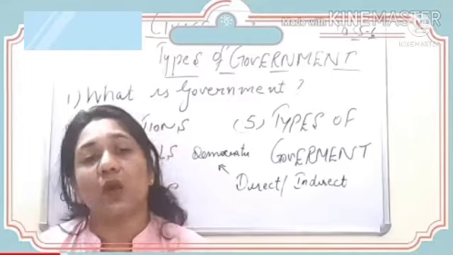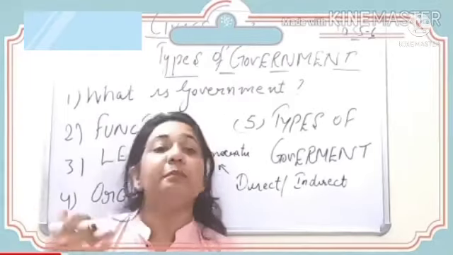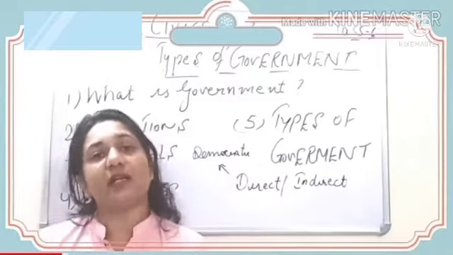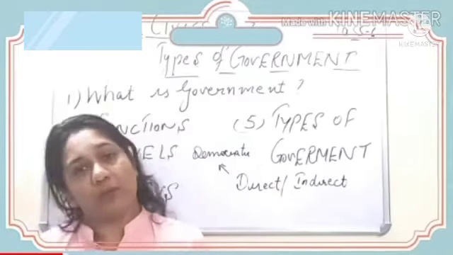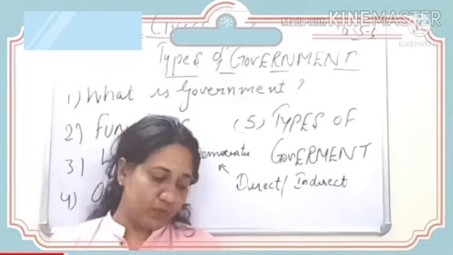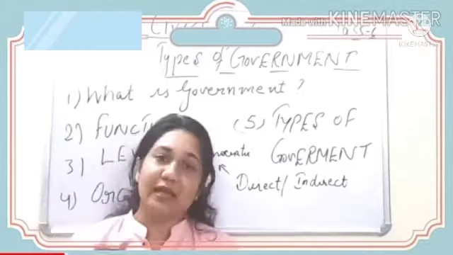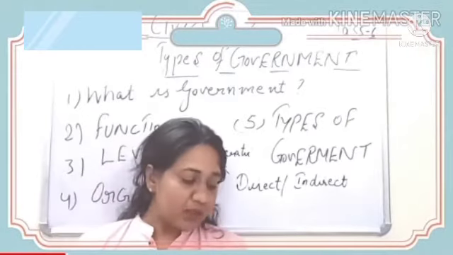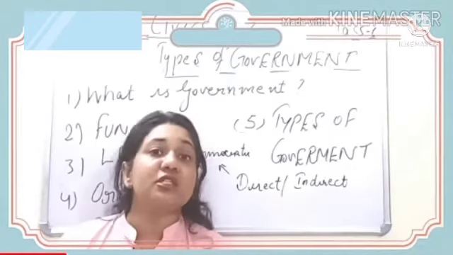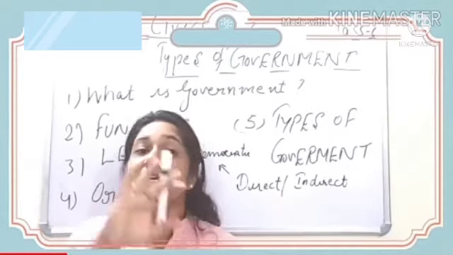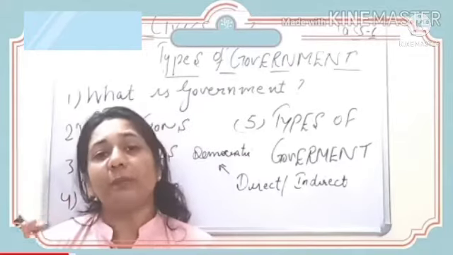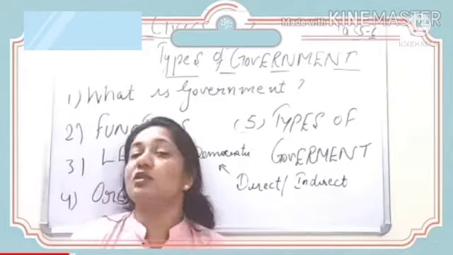So who makes laws in the direct democracy? We the people ourselves. There is no ruling power over their head, no representatives; they themselves frame laws and policies for themselves and they just apply those laws on themselves. So it is direct democracy, as the name suggests, direct power. This form is suitable for a country with a small population. So it is not possible to practice this type of democracy in a country which is very big like India. Where we have a few people or a small population, we can practice this.